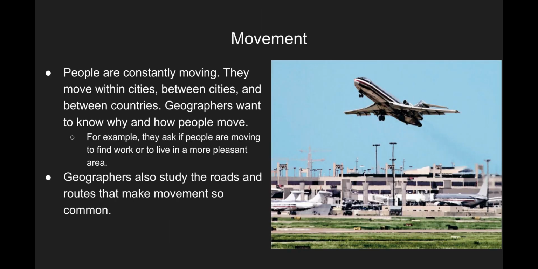Movement. People are constantly moving. They move from city to city, and between countries. Geographers want to know why and how. For example, they ask if people are moving to find work, or they want to live in a safer environment, or they want to go to a better school, or things like that. I know we used the example about Tallahassee and the new high school and what that could possibly do for the city. Geographers also study the roads and the routes that make movement so common.